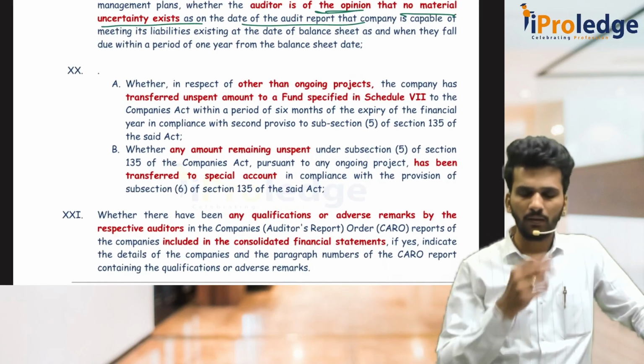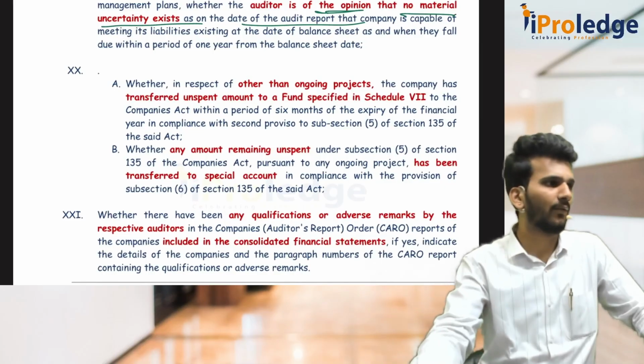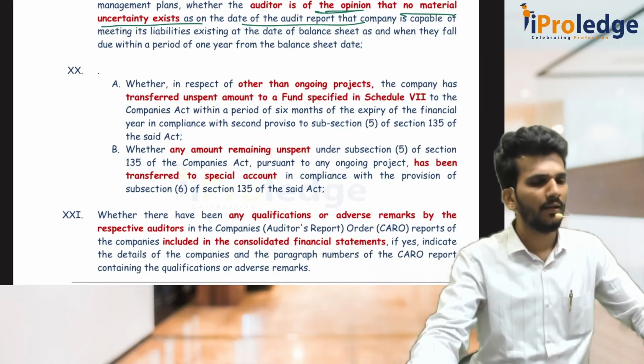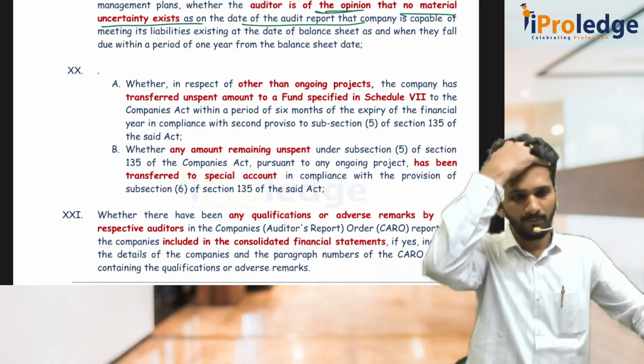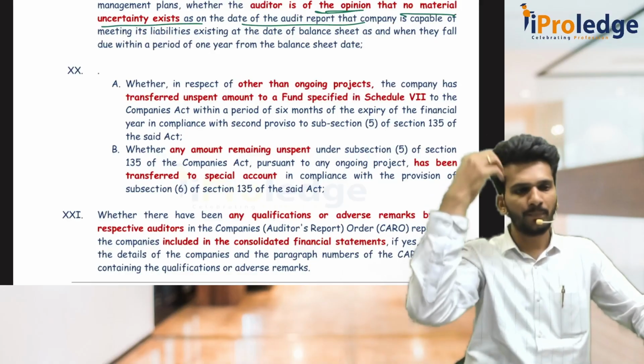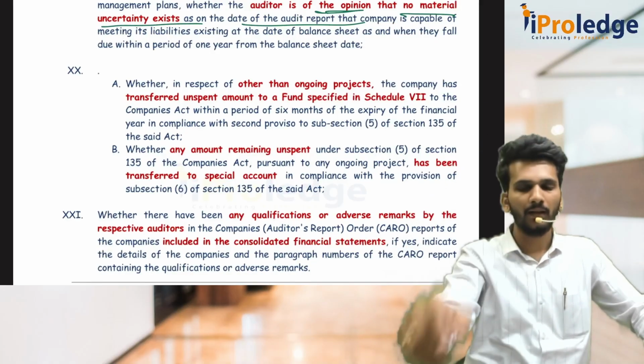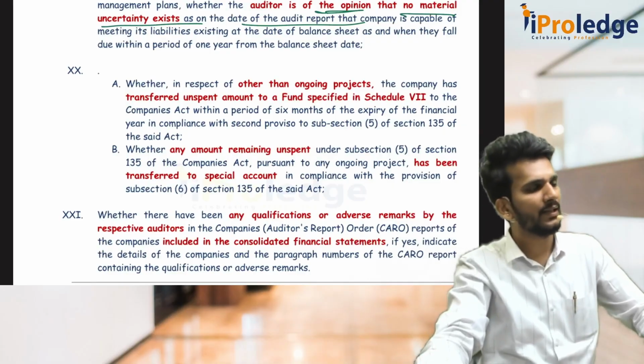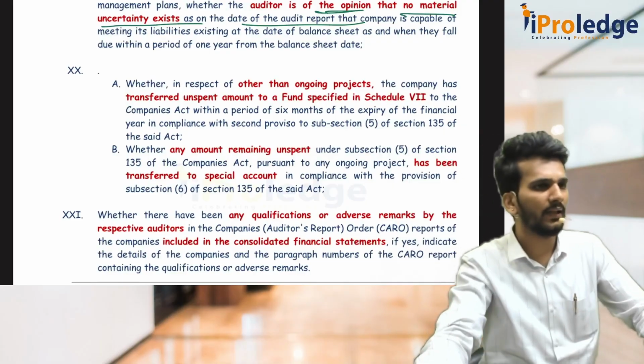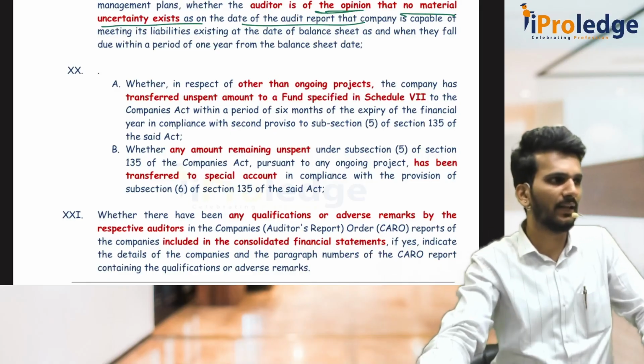20 is talking about the unspent amount of CSR. What is the unspent amount of CSR? As per section 135 of the Companies Act, we know that any company which earns profit has to spend 2% of the average annual profit of the preceding 3 years for society, that is called CSR.